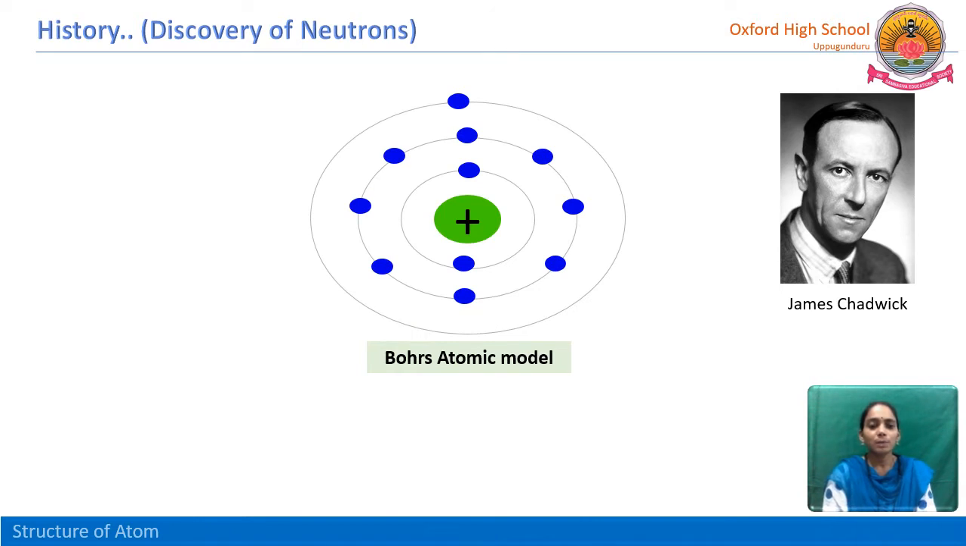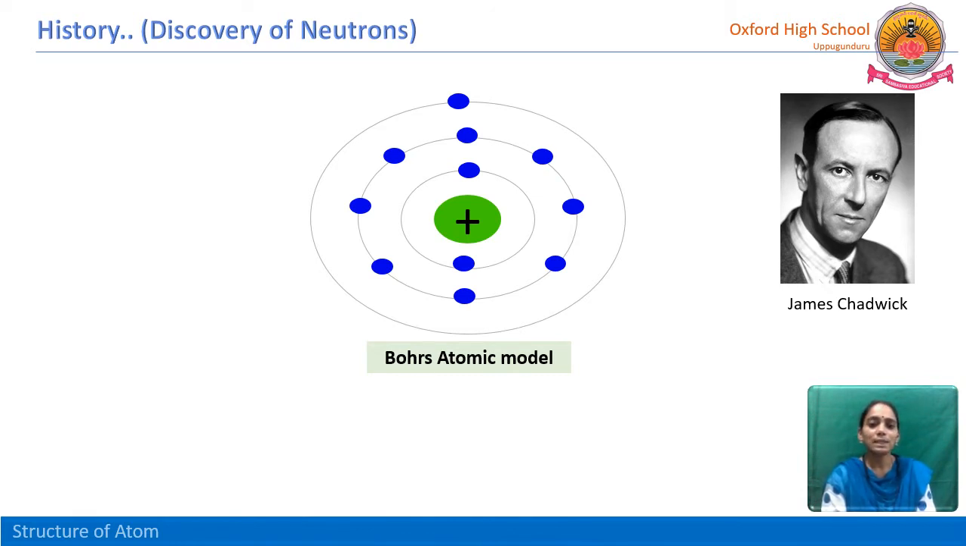This is Bohr's proposed atomic model. According to this model, we have learned that a nucleus is present in the center of the atom. That nucleus has positive charge because of the presence of protons, and the negatively charged particles called electrons revolve around the nucleus in particular shells or orbits.